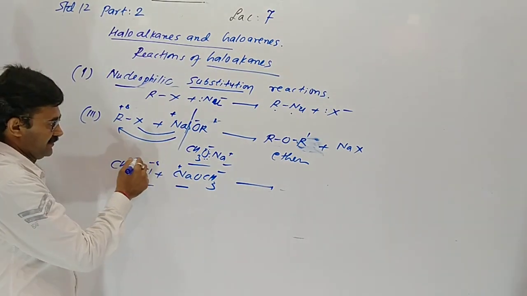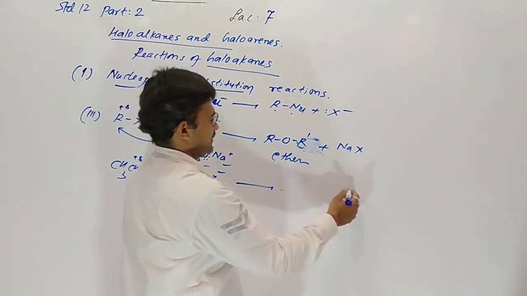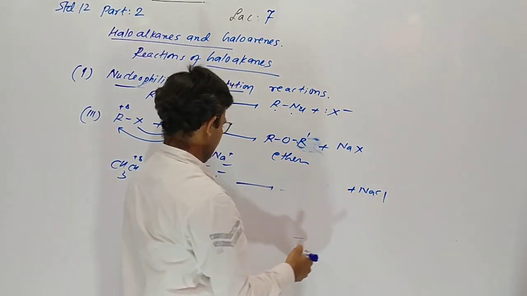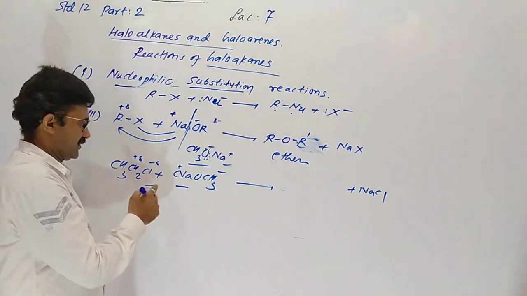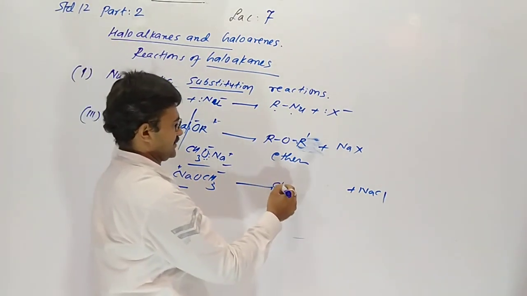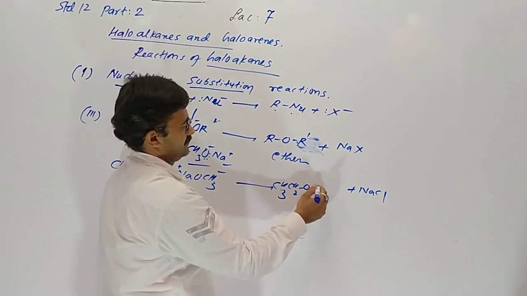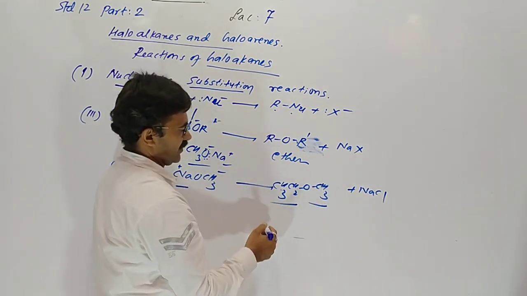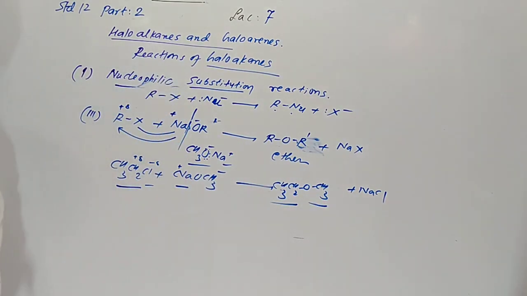Sodium with chlorine is removed as NaCl. Now methoxy and ethyl combine, giving methoxyethane. Yes, this is our product.